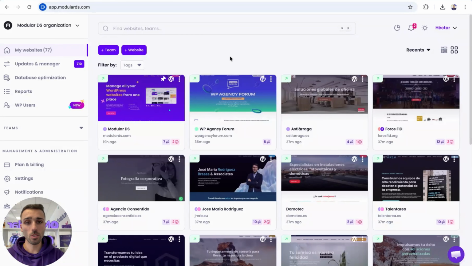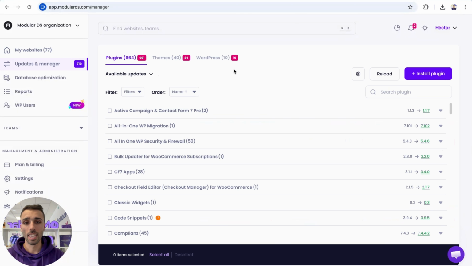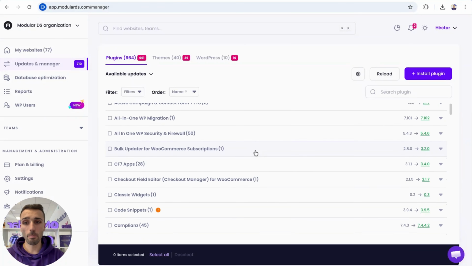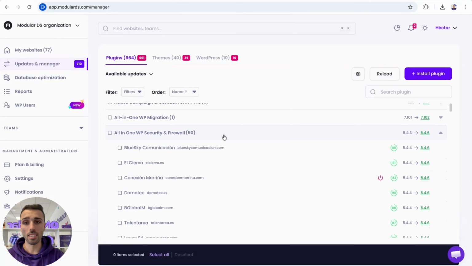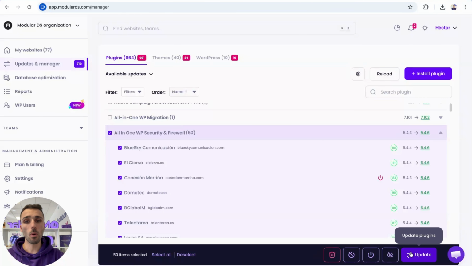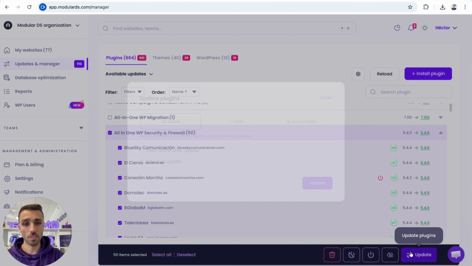So the first thing we have to do, we are here on our dashboard in Modular DS, is go to the updates and manager page. And here we are going to see all the pending updates from our websites. So, for example, I could say I have this plugin in 50 websites that has a pending update, and I could select all of those websites and say, okay, I want to update that plugin for the 50 websites.